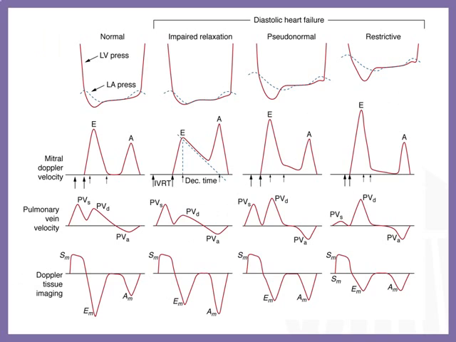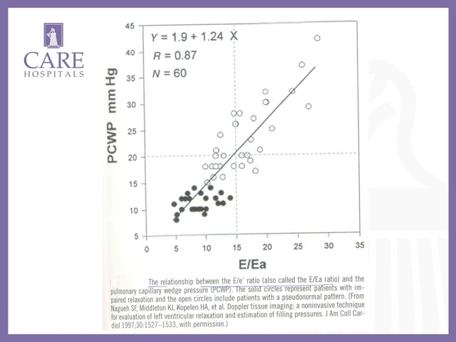So this is a summary of all the modalities: mitral flows, annular velocities, and pulmonary venous flows. As I told you, in pulmonary venous flows there will be a systolic flow and a diastolic flow on the same side, and systolic flow is more than diastolic flow, and there will be a normal atrial reversal. When diastolic dysfunction sets in, atrial reversal not only becomes prominent, but its duration also increases.